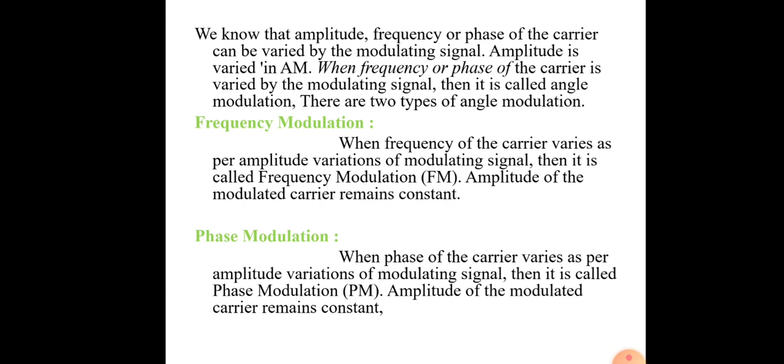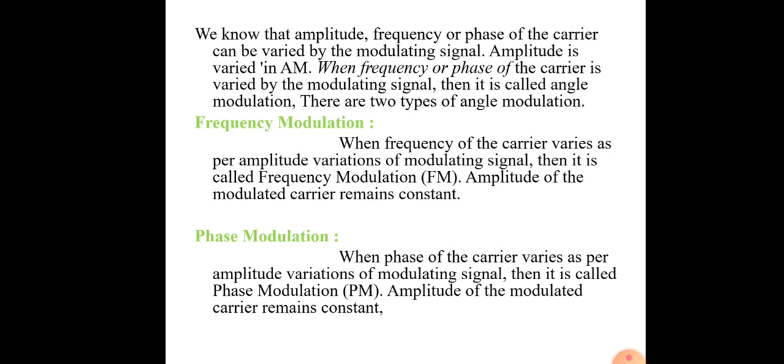Already we know what is meant by frequency modulation: when the frequency of the carrier varies as per amplitude variations of the modulating signal, then it is called frequency modulation. Otherwise it is defined as, the frequency of the carrier signal is varied by the modulating signal. At that time, the amplitude of the modulated carrier remains constant.